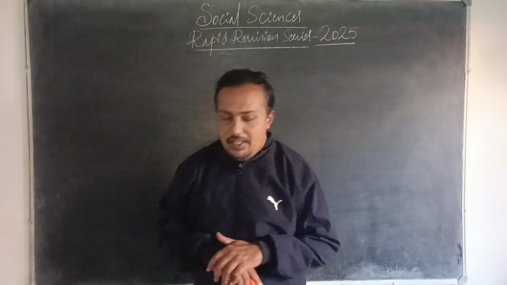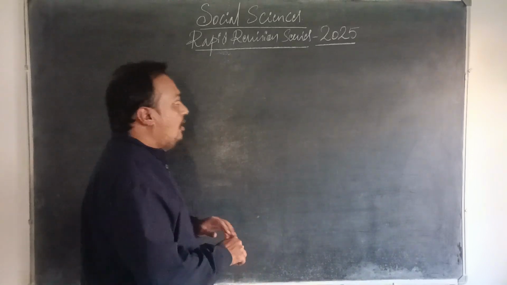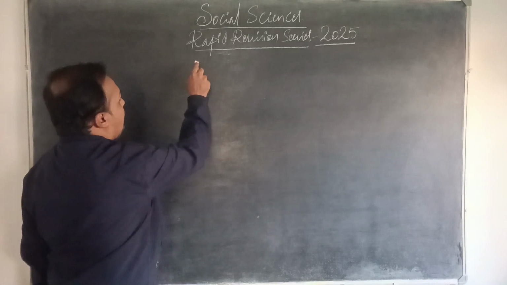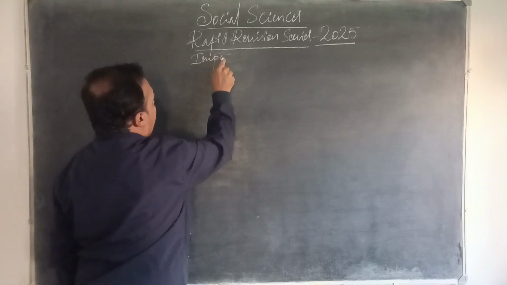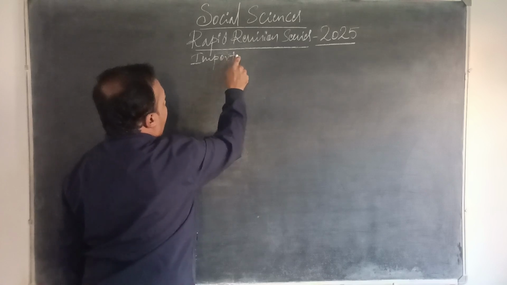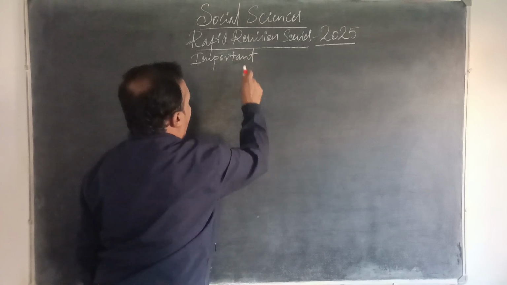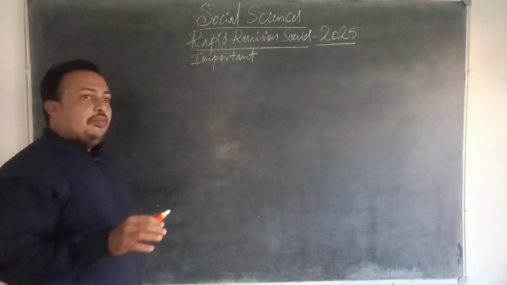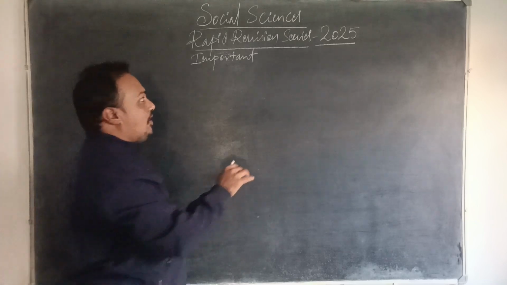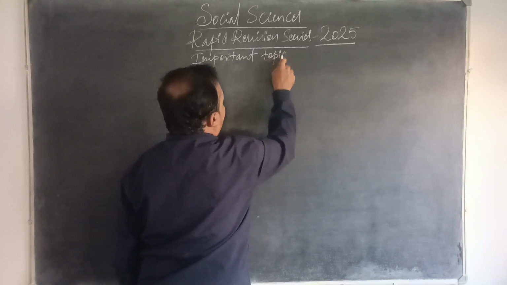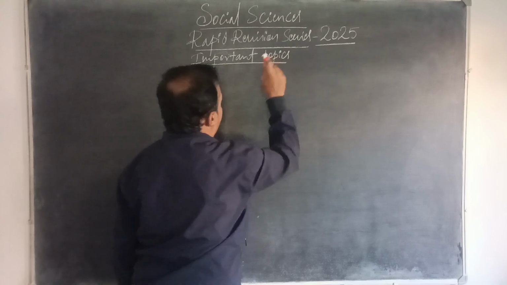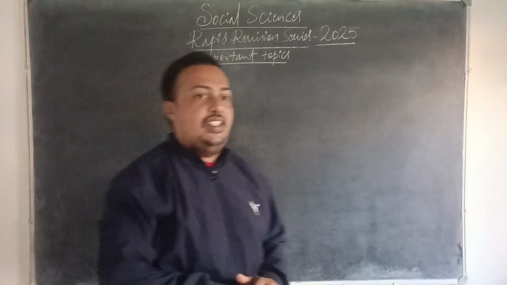So we will take the social science syllabus. Approximately there are 20 plus 1, 21 chapters. Among them, knowing which are the important chapters or topics to cover for the board examination is quite a challenge.